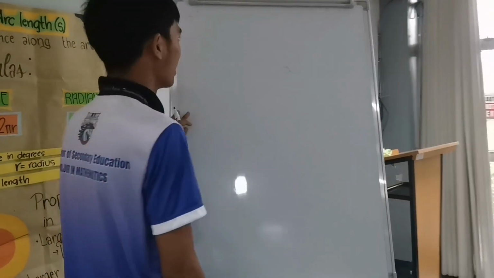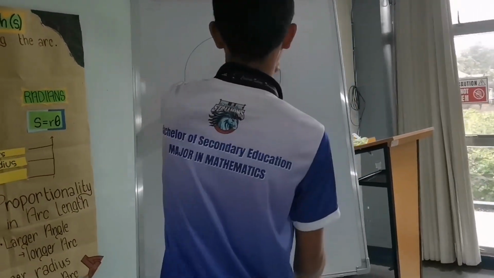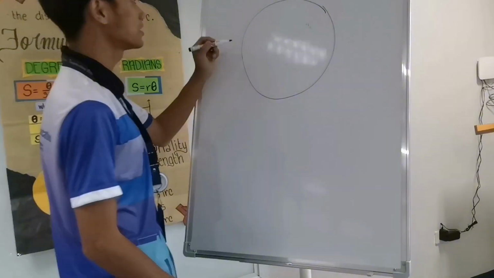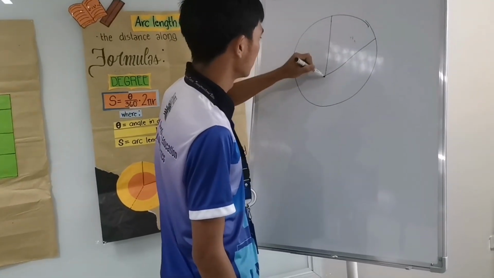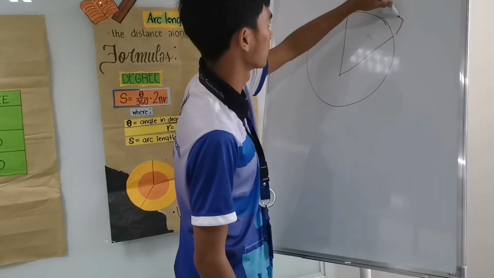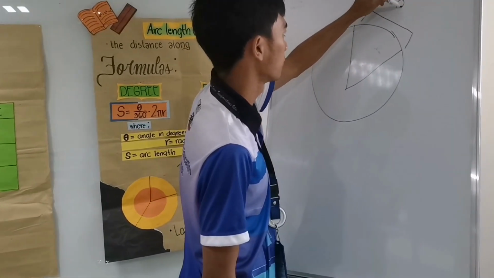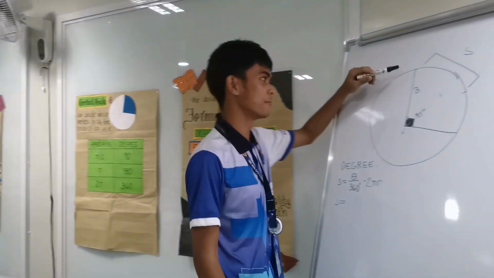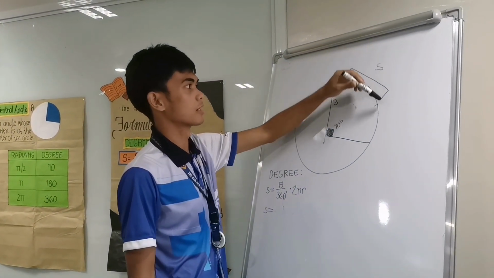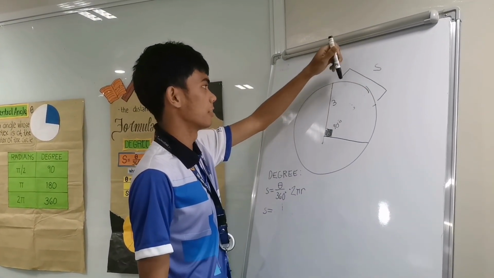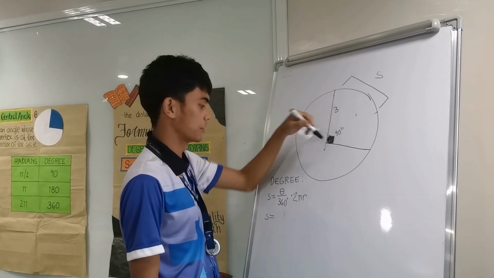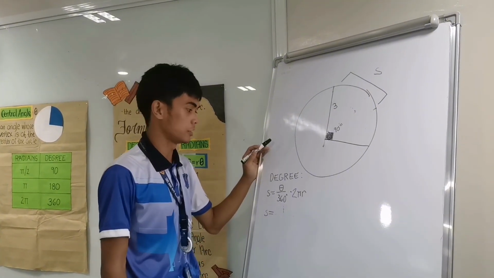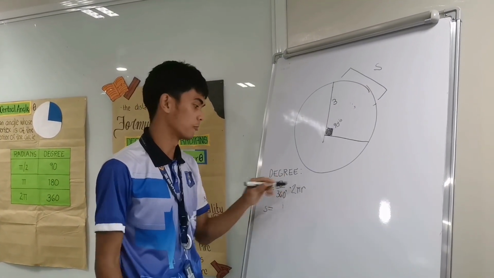So, I will now give you an example on how to solve an arc length. We have here a circle. Now, let's say we have a sector here, and we want to solve the arc length here. Let's put a question mark here. We need to find the arc length S, and it has a radius of 3 and an angle of 90 degrees. We are going to solve it using the degree form of the formula.